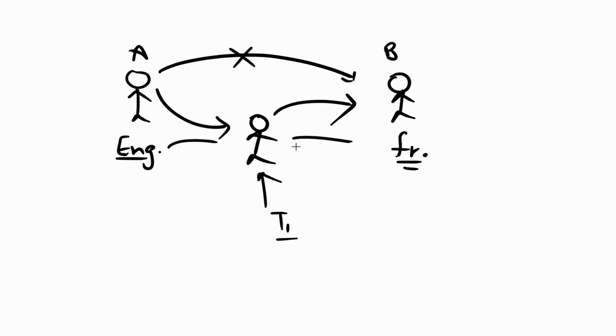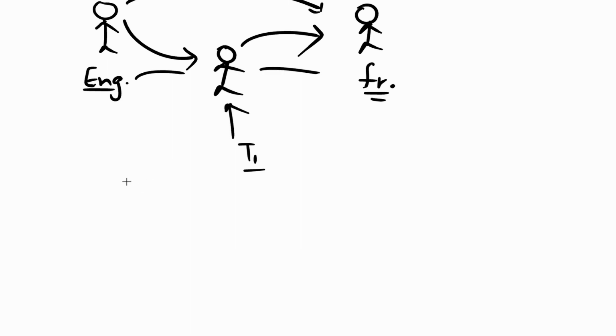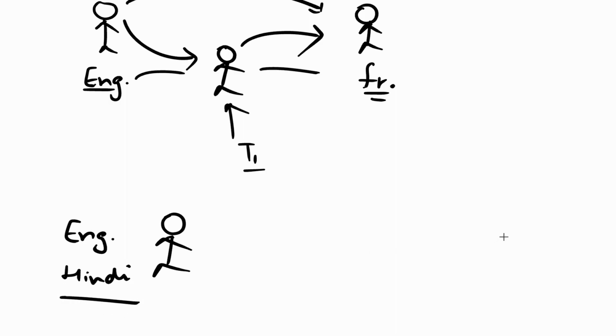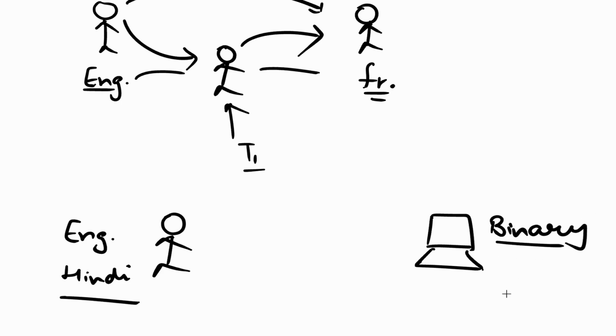So why am I discussing this problem here? What does it have to do with Java? When we talk about computer programs and coding, this same problem occurs there as well. We as humans, as developers, know a couple of languages: we can communicate in English, in Hindi and many other languages. But a computer only understands one language, the binary language. The same problem occurs here.